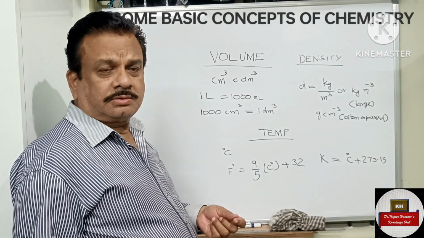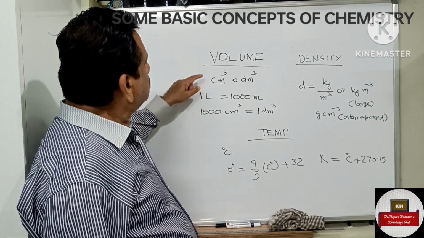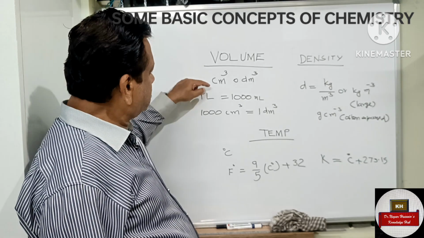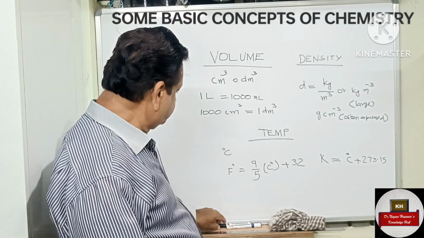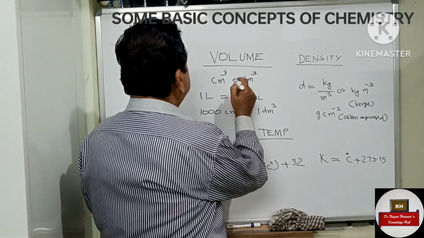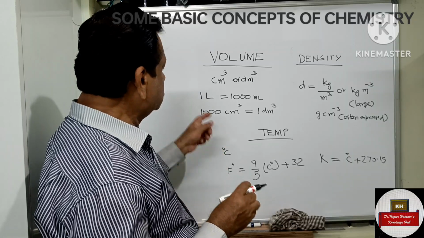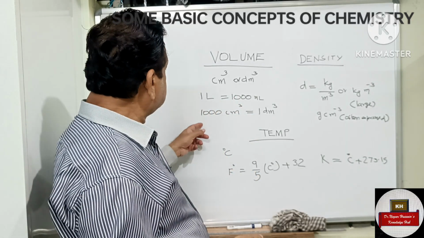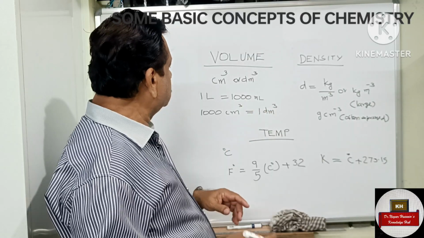We can refresh your memory. So now volume is expressed as centimeter cube or dm cube. 1 liter is equal to 1000 ml. Everybody knows it. 1000 cubic centimeter is equal to 1 dm cube.